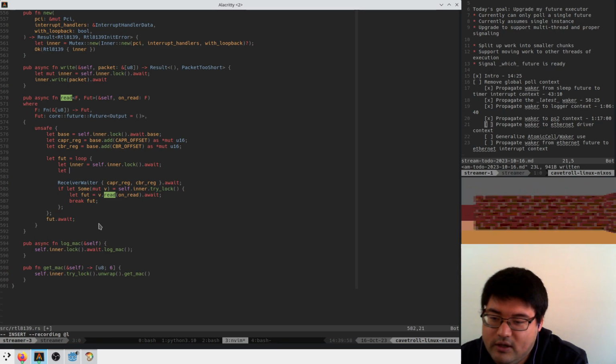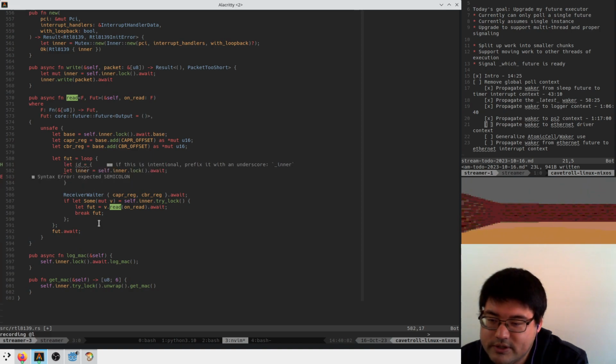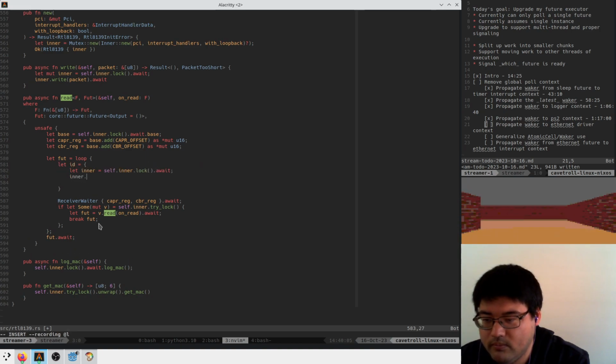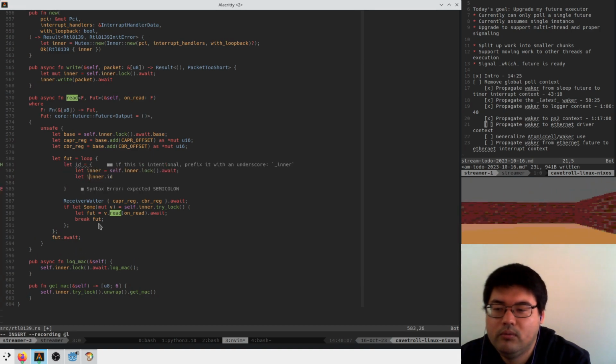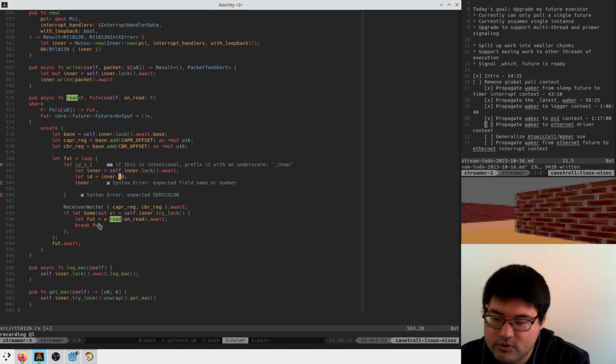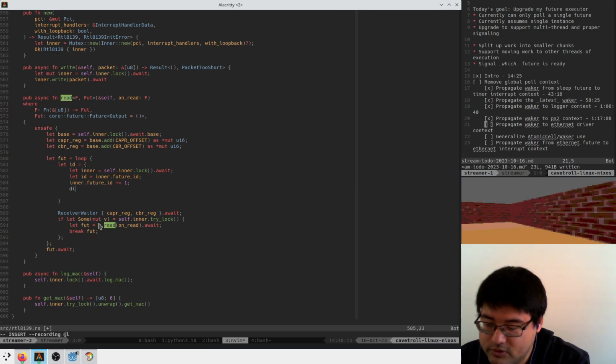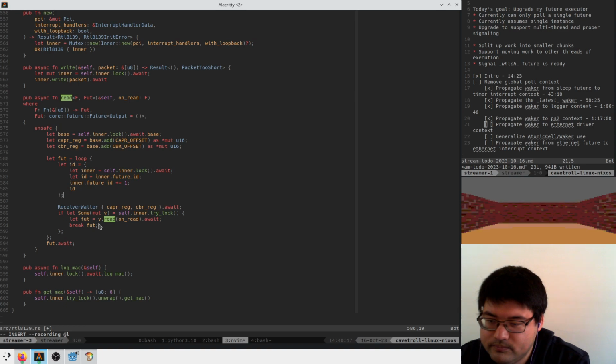So we'll say that the ID is equal to, we lock a mutex, we get the ID, we increment the ID. Should be future ID. And then we propagate this back up.